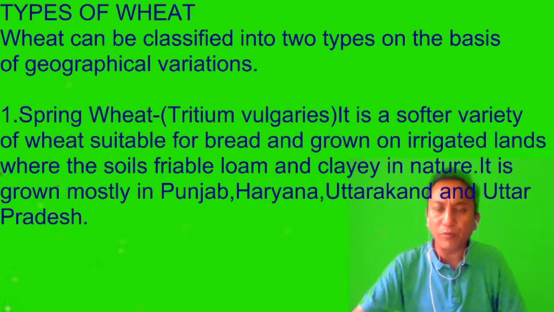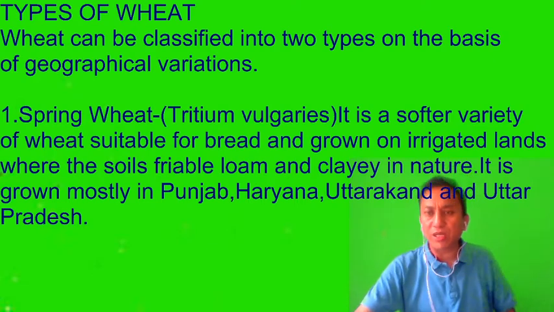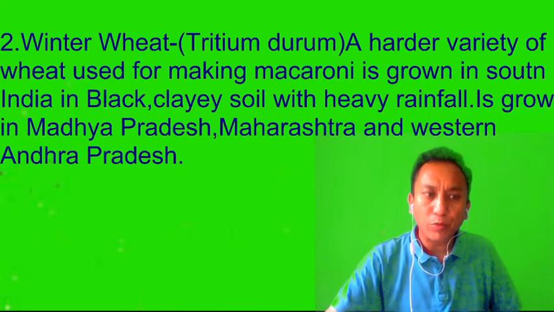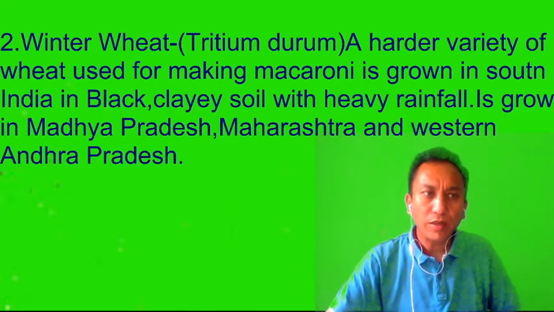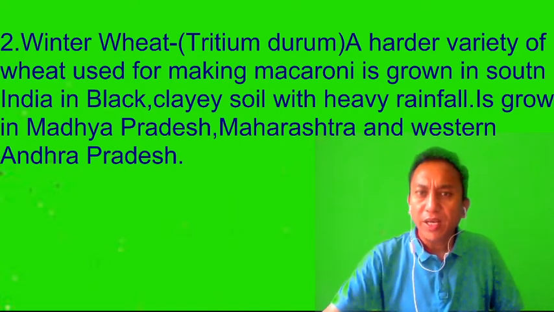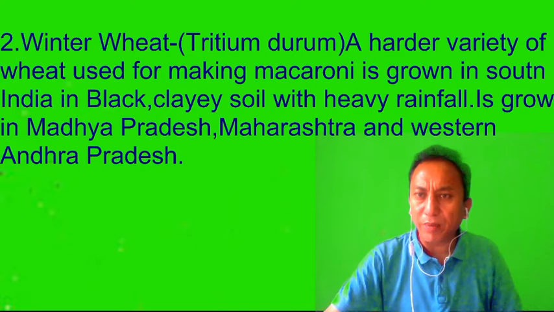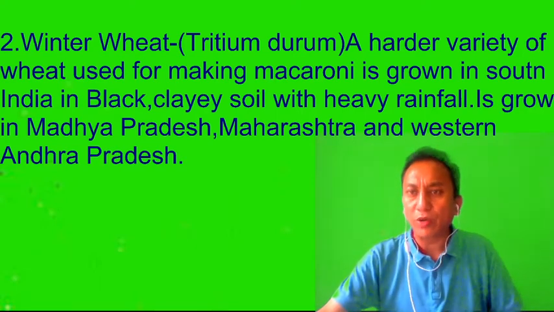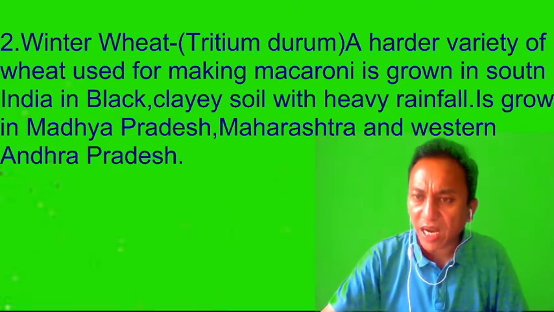So this is the spring wheat, which is grown in states like Punjab, Haryana, Uttar Pradesh, Uttarakhand. The second type of wheat that we have is the winter wheat. It's also called Triticum durum. It's a harder variety of wheat used for making macaroni and is grown in the southern part of our country, mainly in black clay soil where the rainfall is quite high as well.